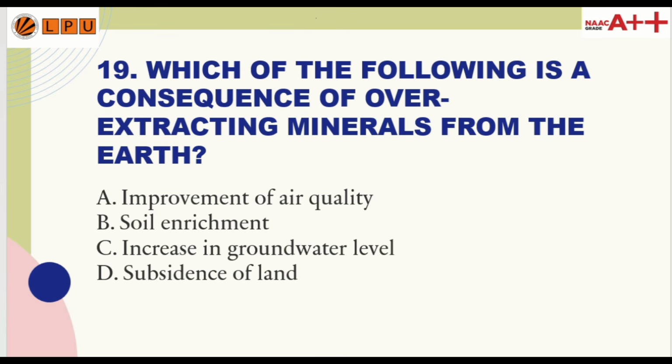Question number 19. Which of the following is a consequence of over-extracting minerals from the earth? Option A, improvement of air quality; option B, soil enrichment; option C, increase of ground level water; option D, subsidence of land. So the correct answer is option D, subsidence of land.